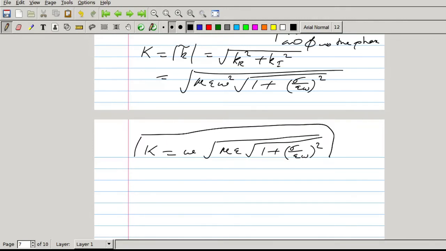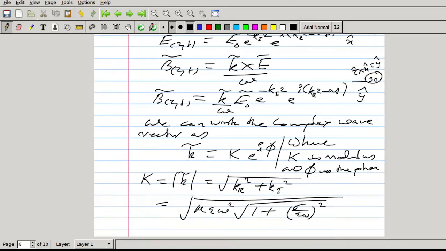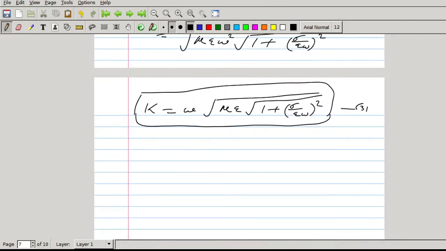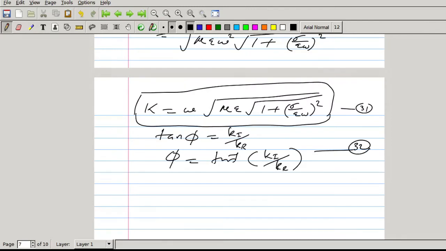The modulus of wave vector. So this one is equation number 31. Now what about tan phi? Tan phi equal to k imaginary by k real, or phi equal to tan inverse k i by k r. So this represents the phase and the first equation represents the modulus.